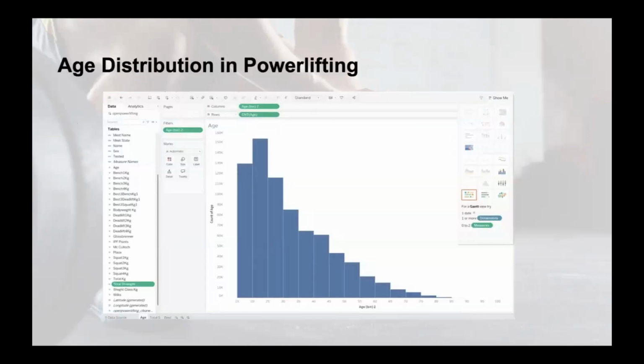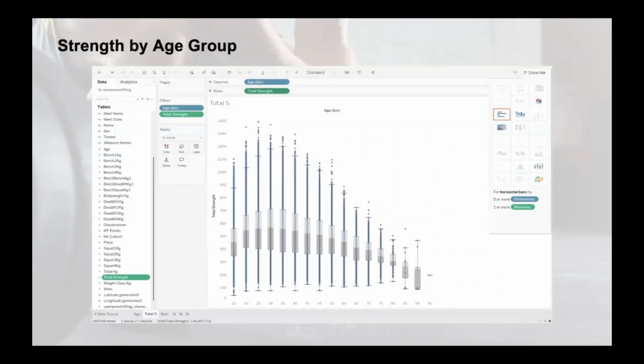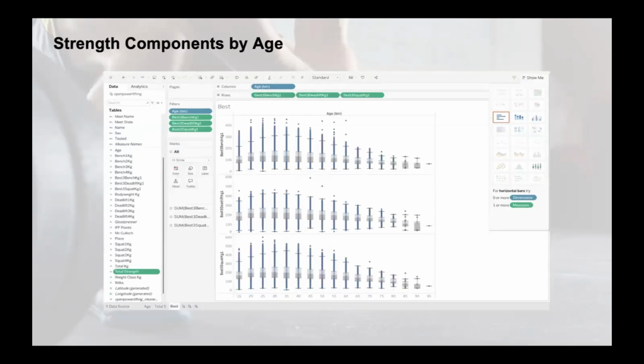So we can see a histogram of athletes' ages to understand the age distribution. Next, we can see the box plot of strength by age groups to identify trends and variation in the strength. Here we can see the breakdown of strength components by age and compare how bench press, squat, and deadlift change with age.